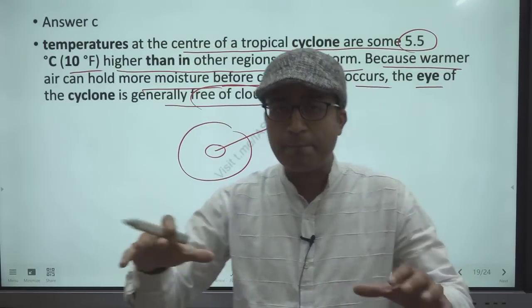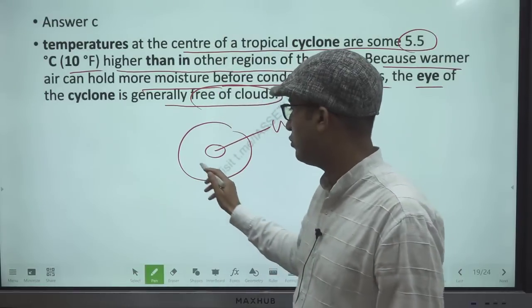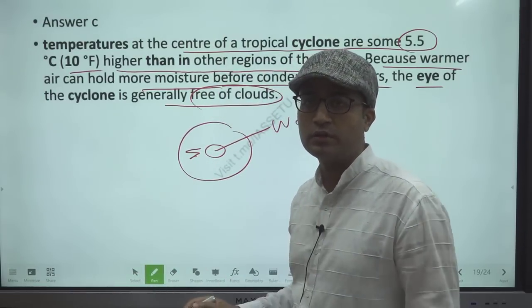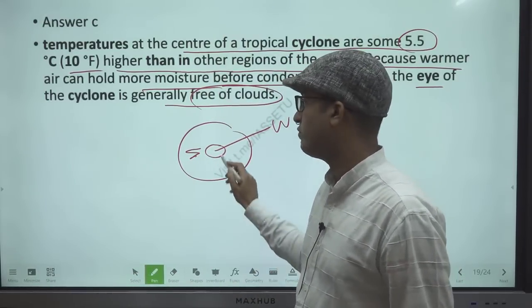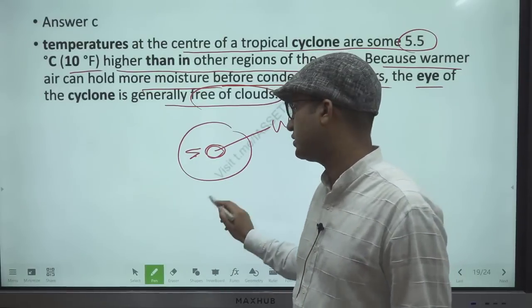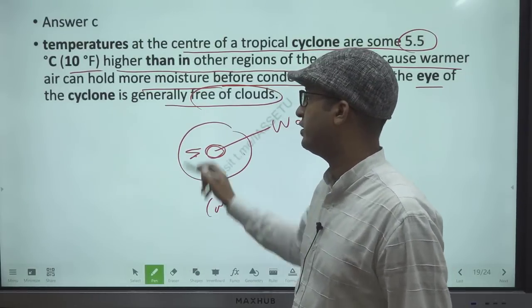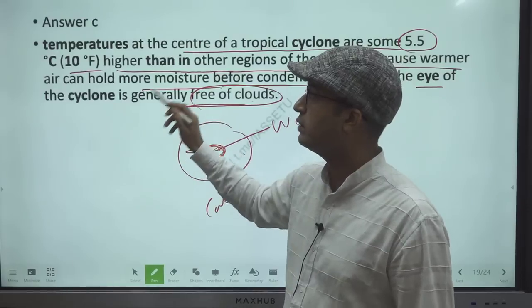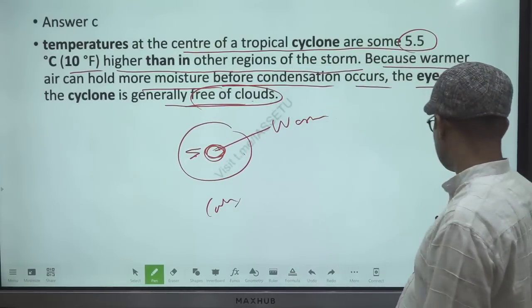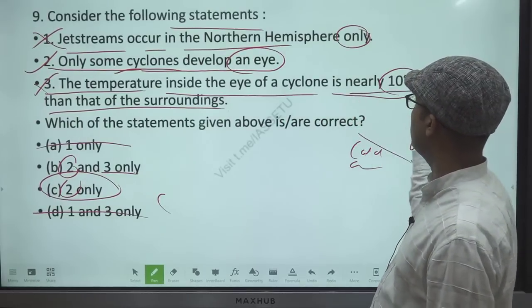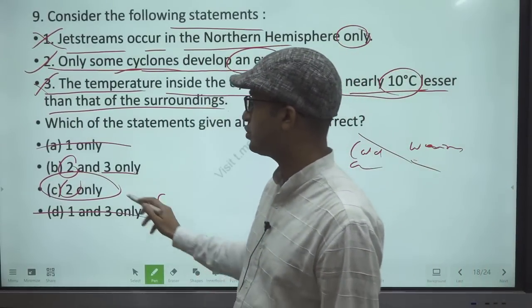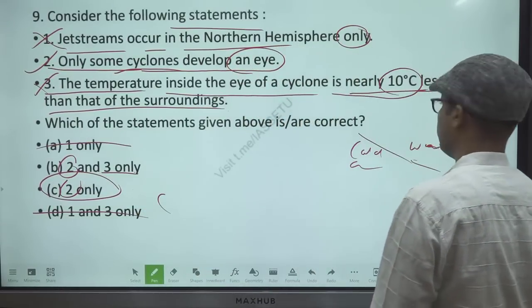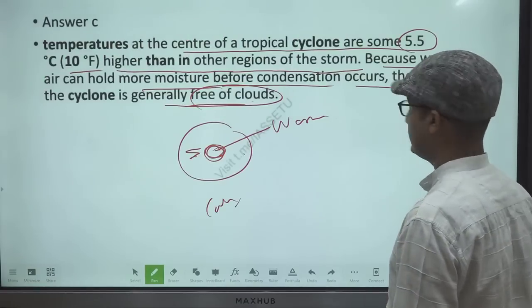So see what happens when we have a cyclone. Here we have rainfall and winds. When the eye comes, we get calm conditions. Then again we have rainfall. So here it is free of cloud because it is warmer. So here it is warmer, but it is given as lesser. No, it is wrong. 3 is wrong. So answer is 2 only. Question number 9, answer is C.